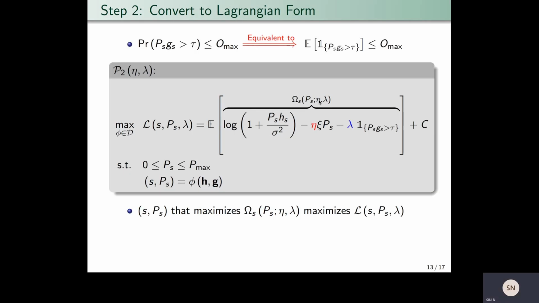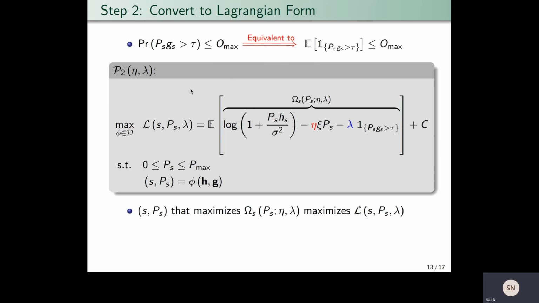In step 2, we further simplify the problem P1 by using the Lagrange method, and the simplified problem P2 is now parameterized by both the power penalty and the interference penalty. For this, first we rewrite the interference outage constraint as shown here. So the probability of interference outage can be written as the expectation of an indicator function as shown here.